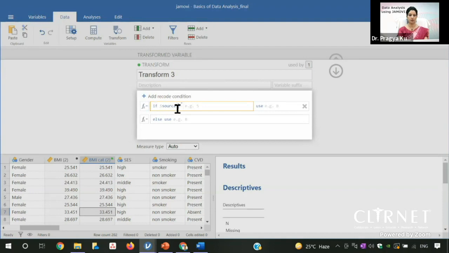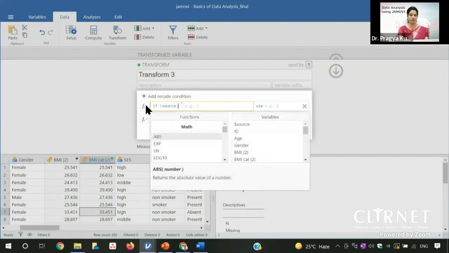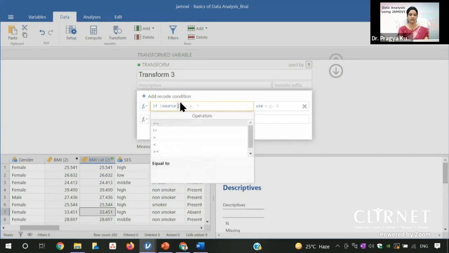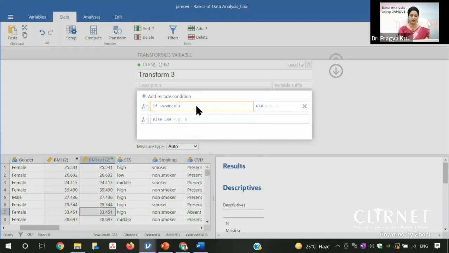If the source of this is the BMI, we can write that if the BMI is more than or less than. So if you click this, there is an icon here, and you can see the more than and greater than. So you can write here, like if it is more than 25, then it will be obese. So I may write it as obese.